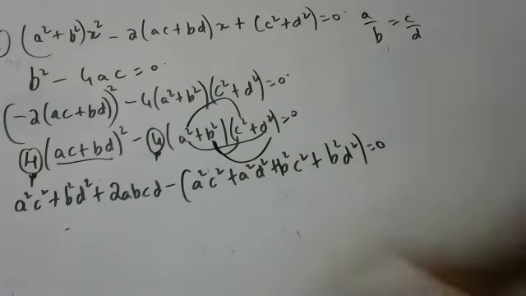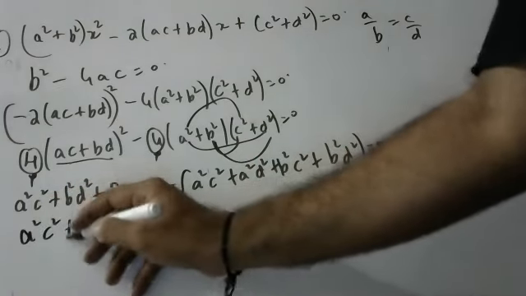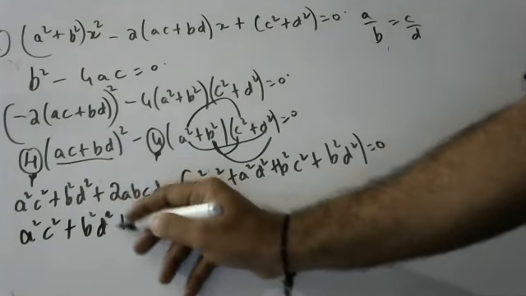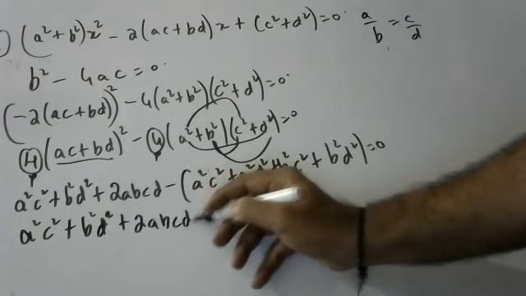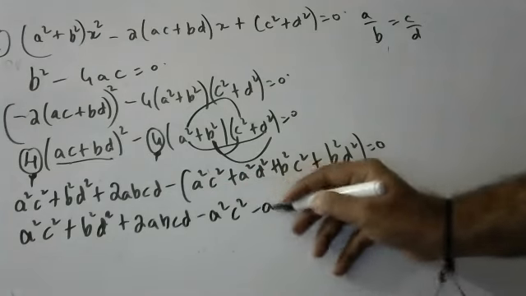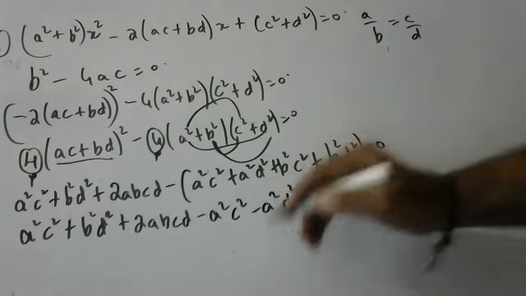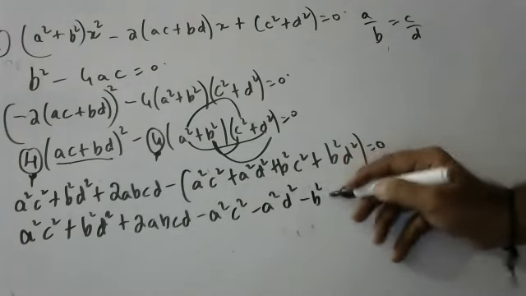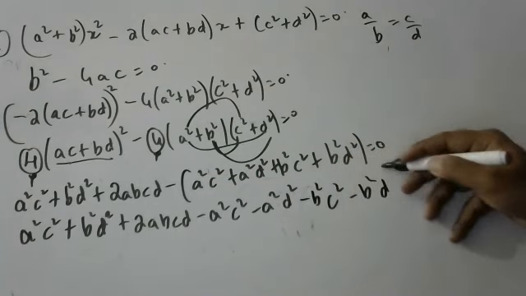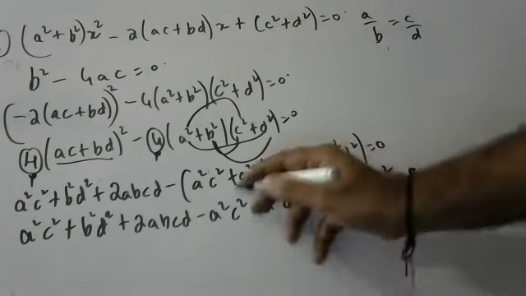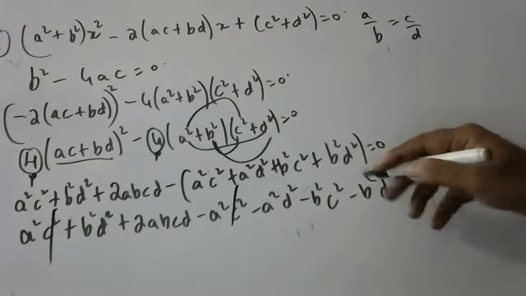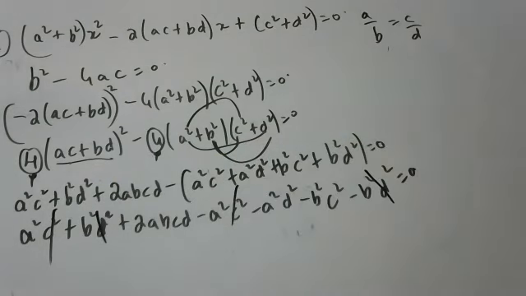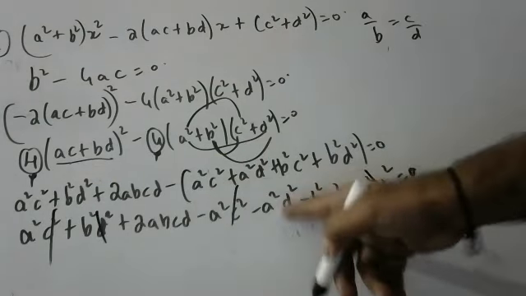Now let's open the brackets. a²c² + b²d² + 2abcd − a²c² − a²d² − b²c² − b²d² = 0. This is gone, children. This is gone, children. Now these three things, children, are there.